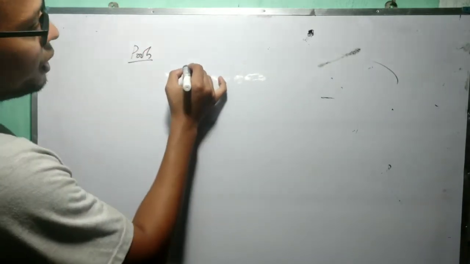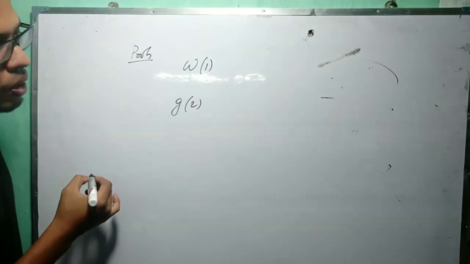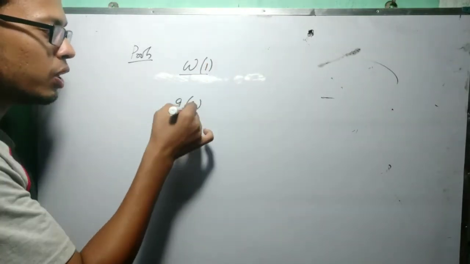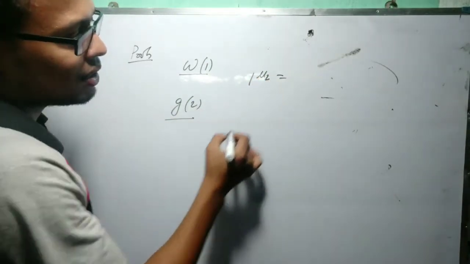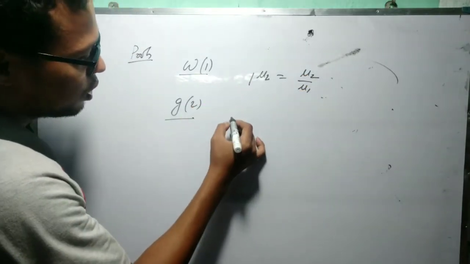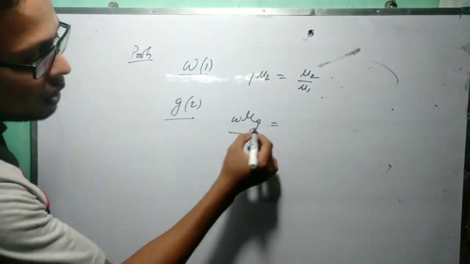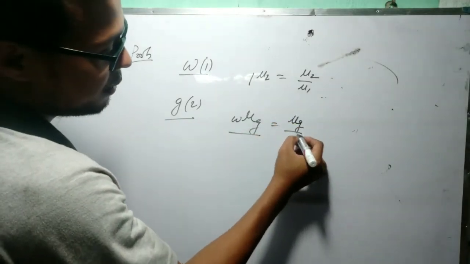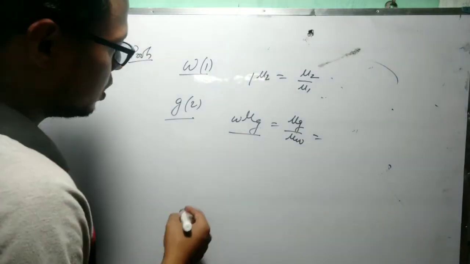See, if we take two media, which are water and glass, suppose this is medium 1, this is medium 2. So you want to calculate the refractive index of glass with respect to water, or the refractive index of water with respect to glass, whatever. See, 1μ2 was μ2 divided by μ1. So here we can write wμg equals, what is the meaning of this wμg? Refractive index of glass with respect to water. Here also we can write μg divided by μw, but here it is not needed. I will calculate by the velocity.